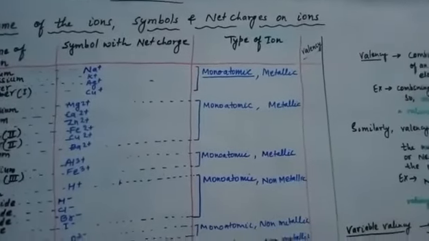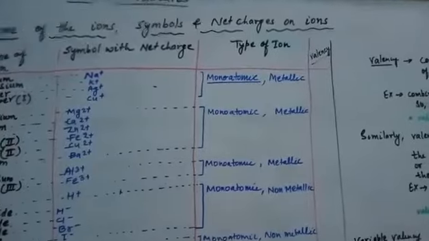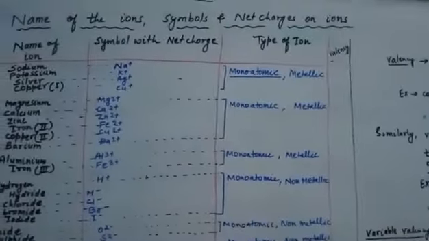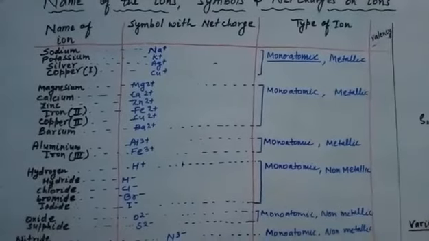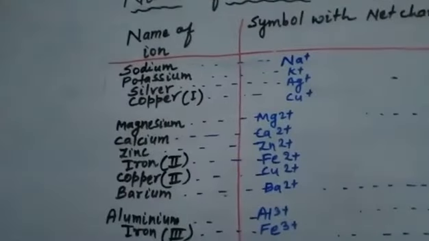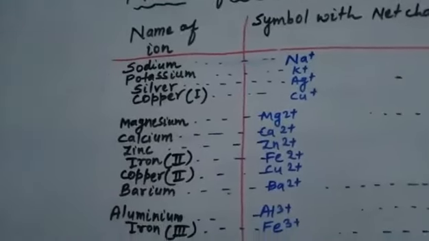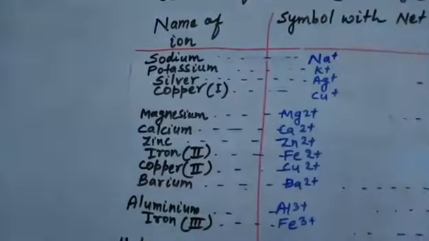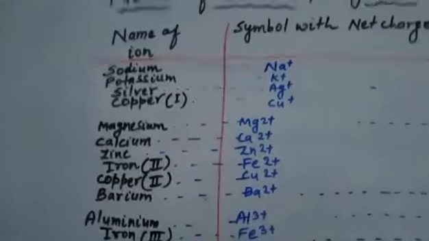Then we have one more column for the type of ions and one more term, valency, which we will discuss afterwards. So we'll just see the ions. You can see the names of the ions: the sodium ion, potassium ion, silver ion, copper ion, like that. We'll see them one by one.